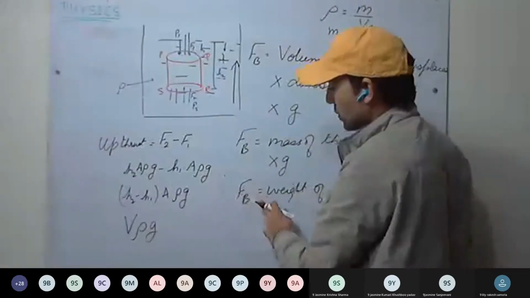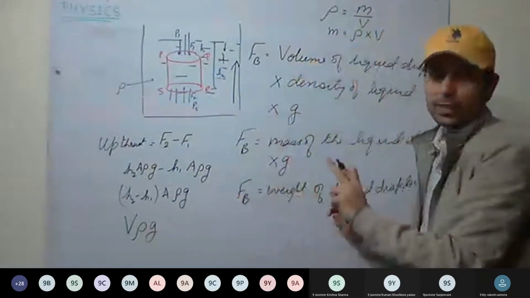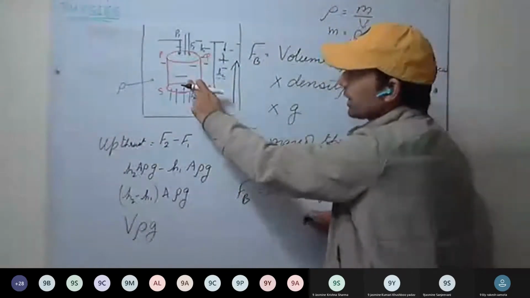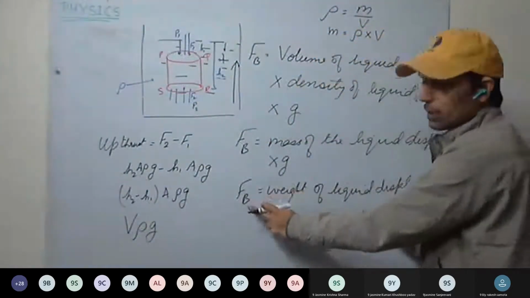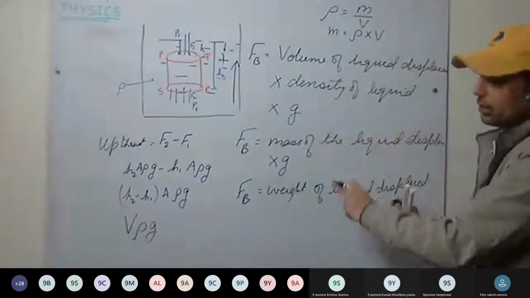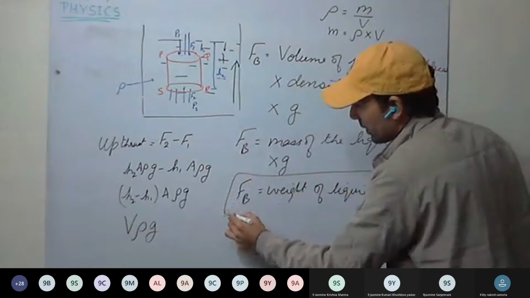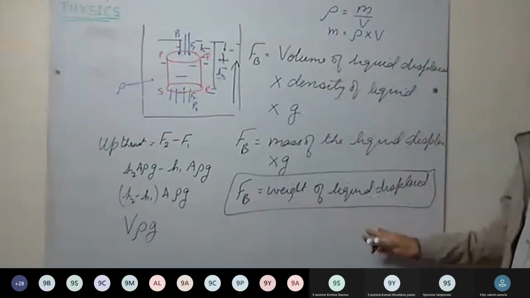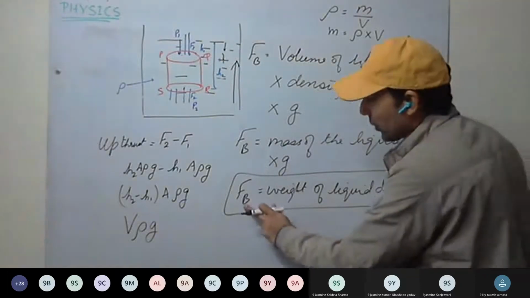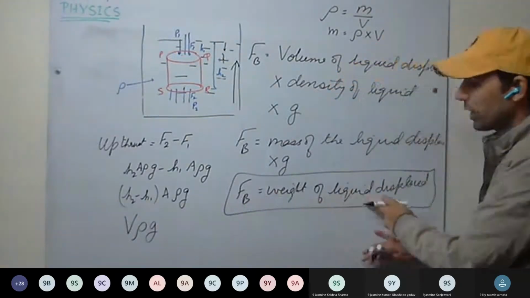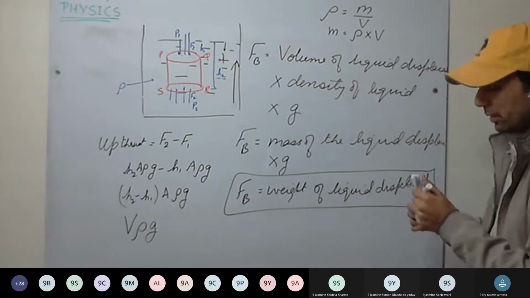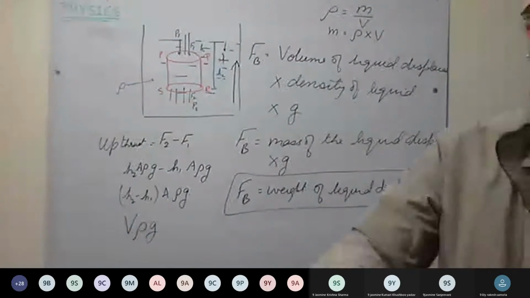So upthrust is how much? Upthrust is equal to weight of the liquid displaced. It means whatever liquid this solid has displaced, that is equal to the upthrust. So upthrust applied on this body is equal to the weight of the liquid displaced. This you have to remember. This is Archimedes principle. We will be discussing Archimedes principle now. So buoyant force or the upthrust is equal to weight of the liquid displaced. Okay, understood?